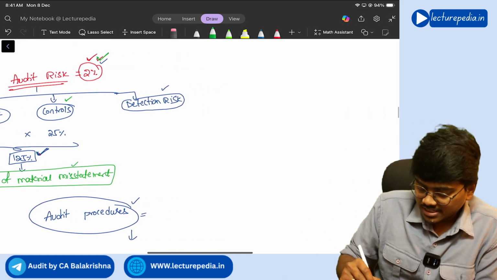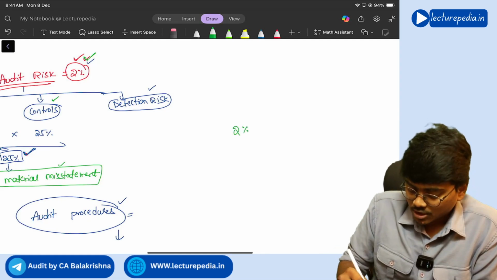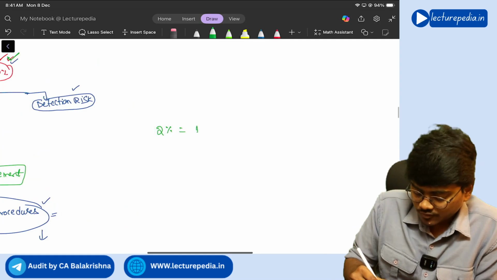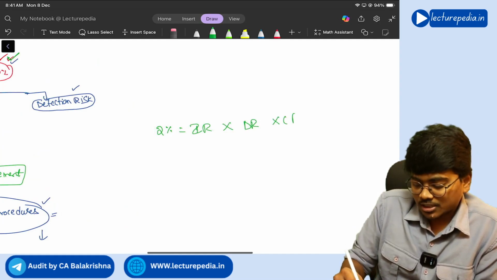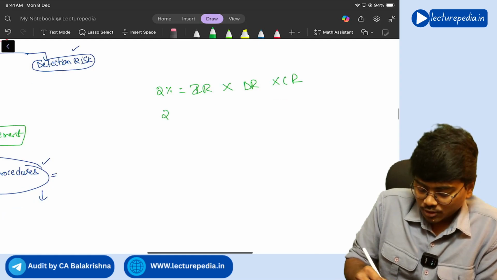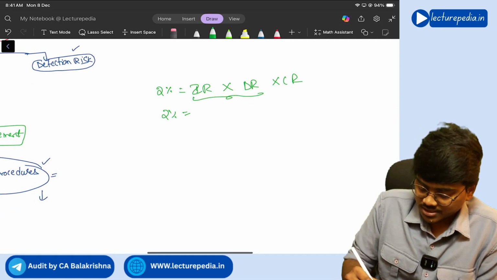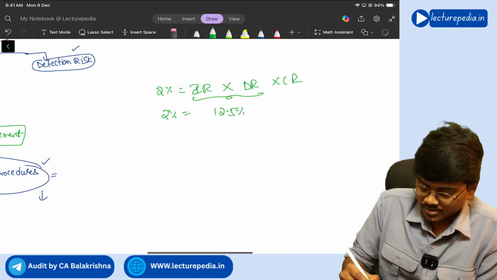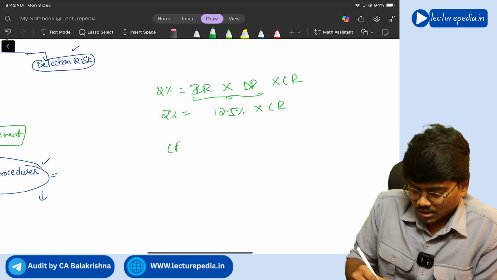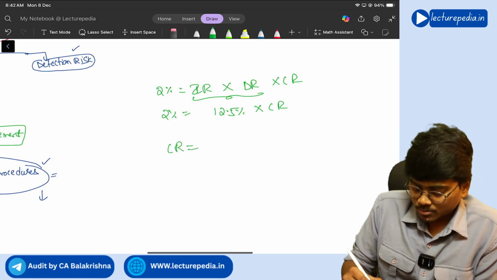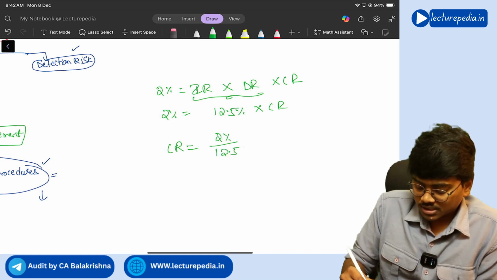So audit risk, how we will reduce it? Audit risk he wants to achieve is 2%, right? Audit risk is a combination of inherent risk, detection risk, control risk. Now auditor already knows the inherent risk and control risk combination. It is 12.5%, multiplied by detection risk. Now how much will be the detection risk? 2% divided by 12.5%.